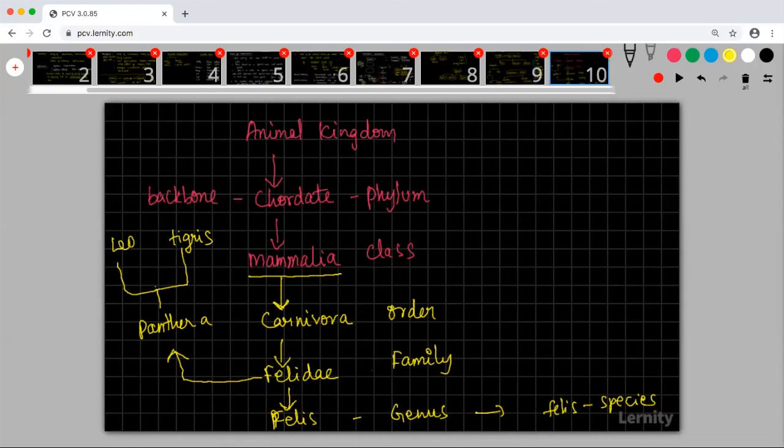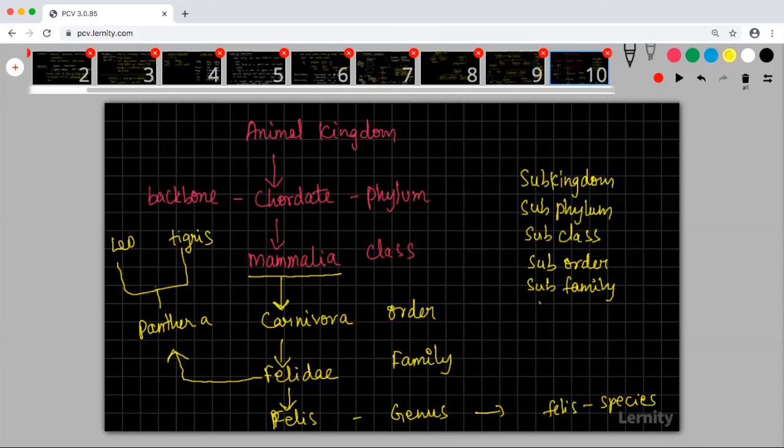And what people were trying to tell was that there can be sub kingdom. There can be sub phylum. There can be subclass. There can be suborder. There can be subfamily.